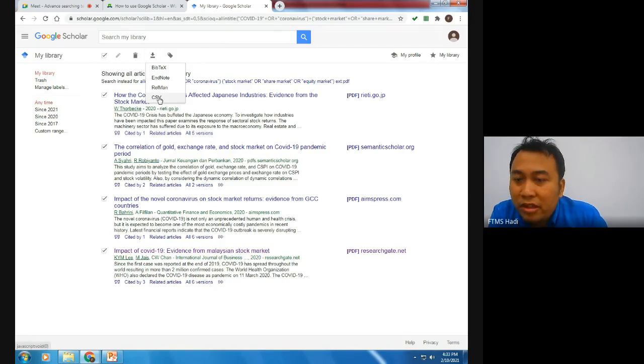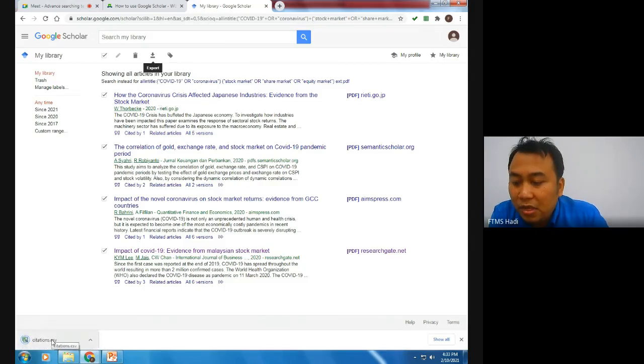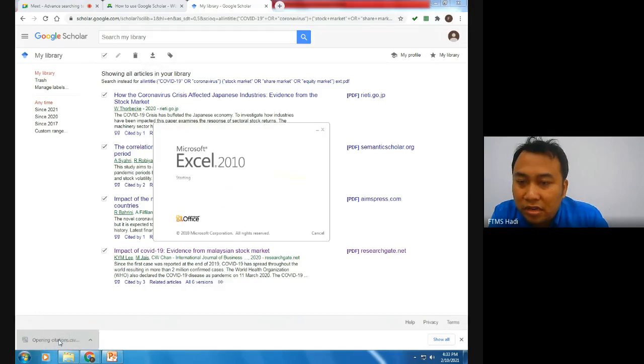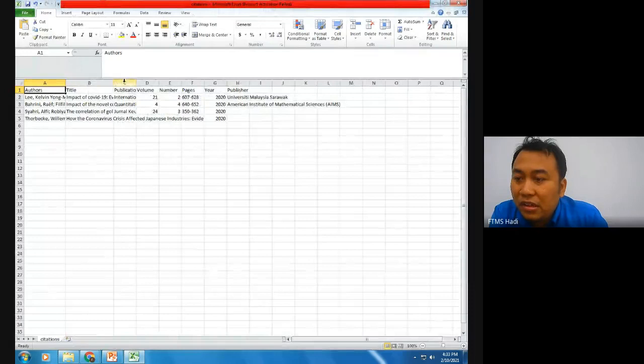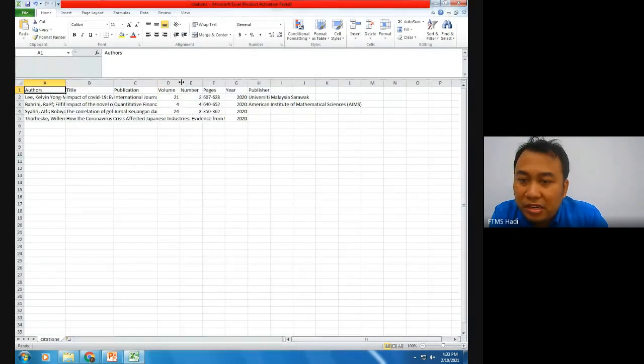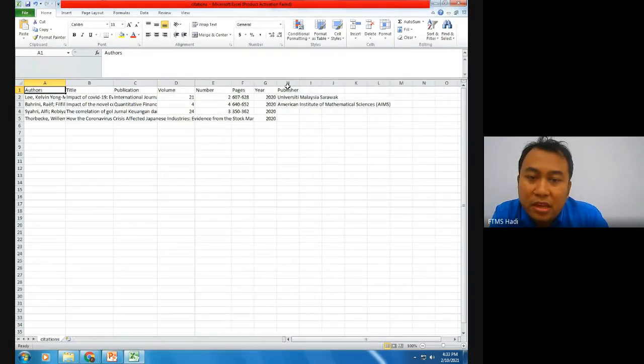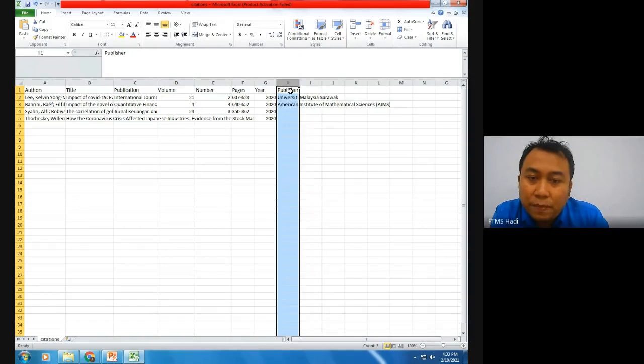You might be wondering where is the Excel? So this CSV is an Excel file. Of course, you click this one. You see, they're giving you the list of authors, title, publication, and so on. Of course, you can adjust by putting the metrics that we usually do, like method, research objective, research question, findings, and so on.